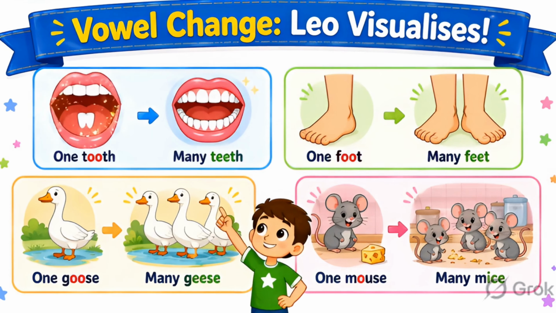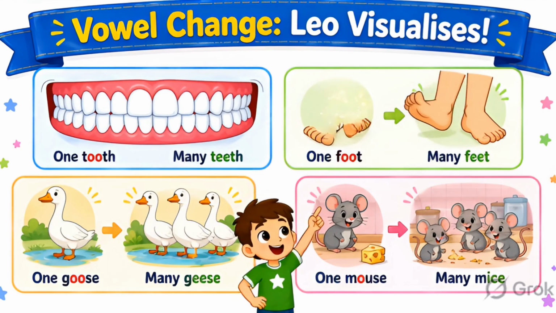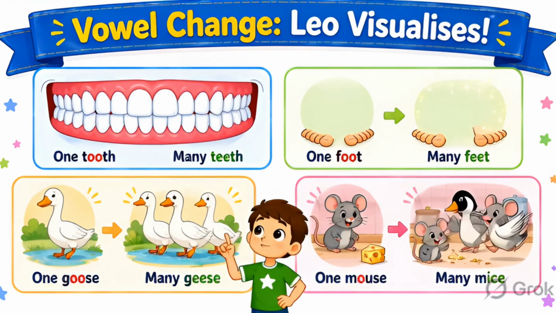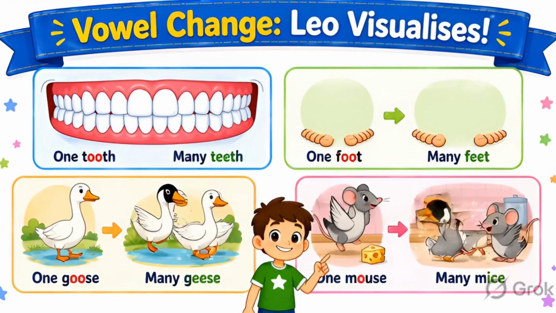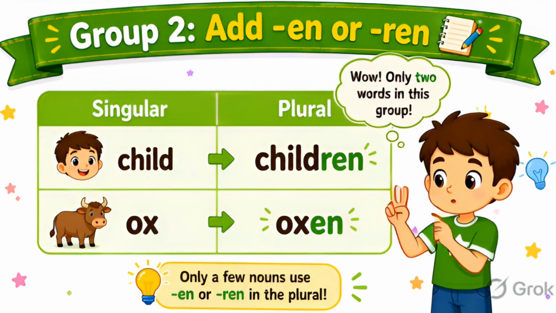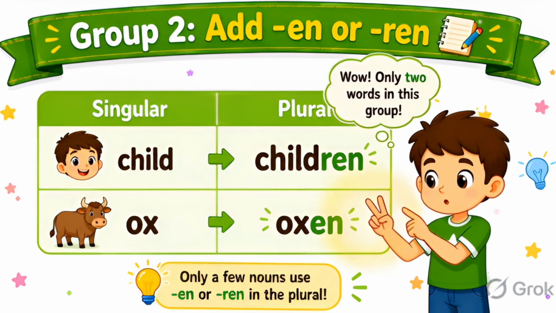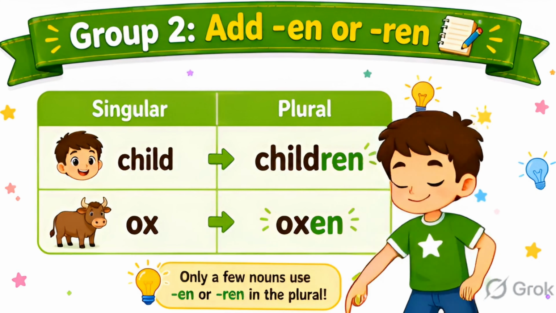Let's picture them. 1 tooth, many teeth. 1 foot, many feet. 1 goose, many geese. 1 mouse, many mice. Visualize the change. The second group adds EN or ERN to make the plural. Child becomes children. Ox becomes oxen. And that's it. Only 2 common words follow this pattern.